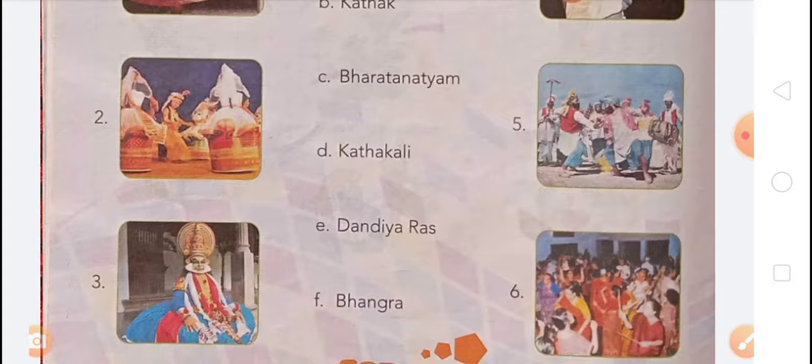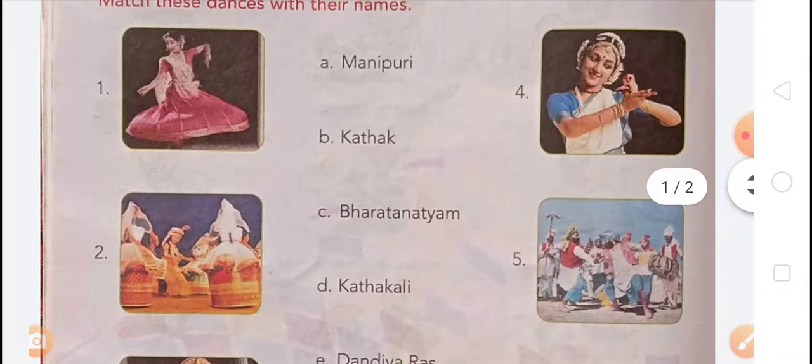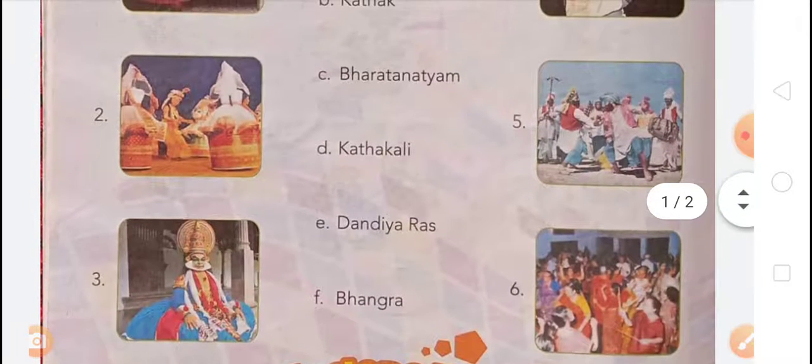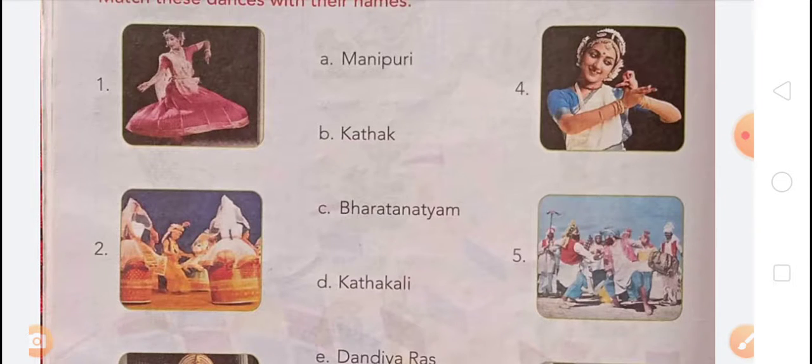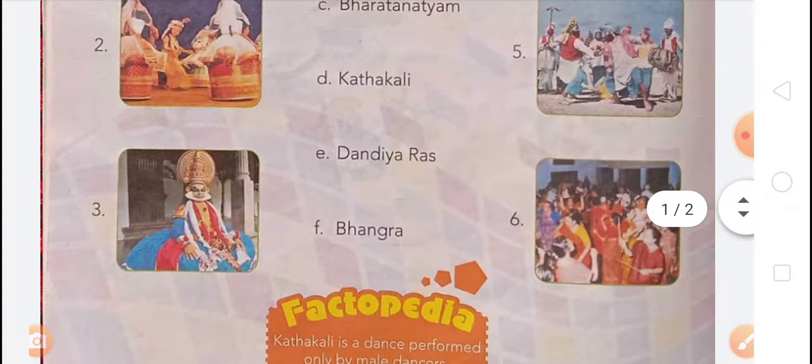Once again, the first is Kathak, that is option B. The second dance is Manipuri, that is option A. Third is Kathakali, so match it with option D. Fourth is Bharatnatyam, match it with option C. Fifth is Bhangra, match it with option F. And the sixth is Dandiya Ras, match it with option E.